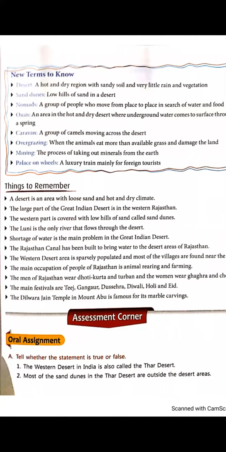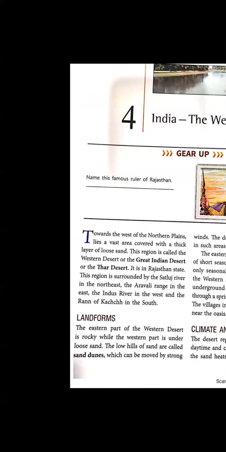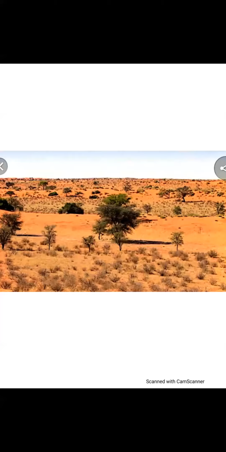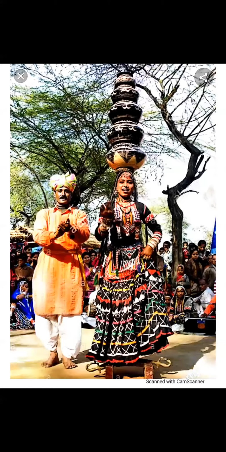Let me show you the picture of sand dune and oases. This is a picture of sand dunes, low hills of sand in a desert. Okay, a low hill of sand in a desert is called a sand dune. This is a picture of sand dunes.